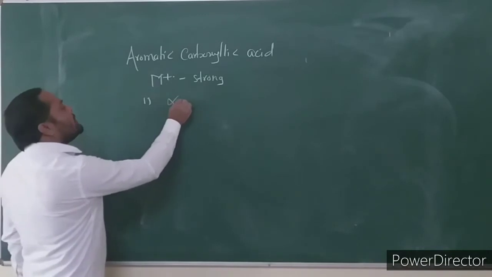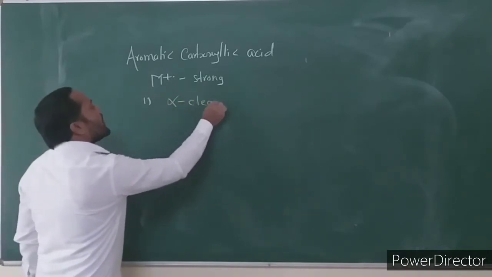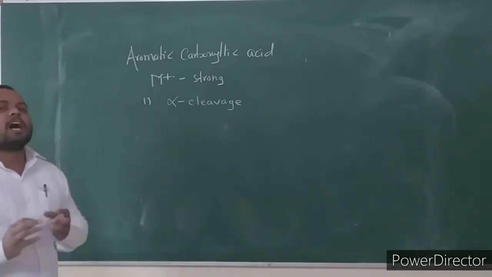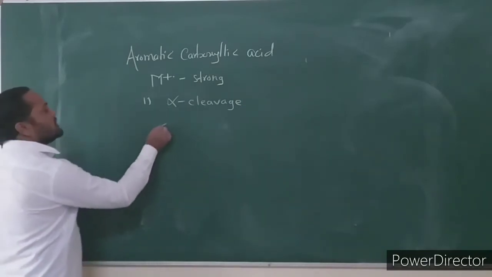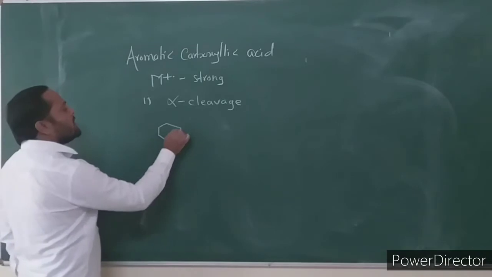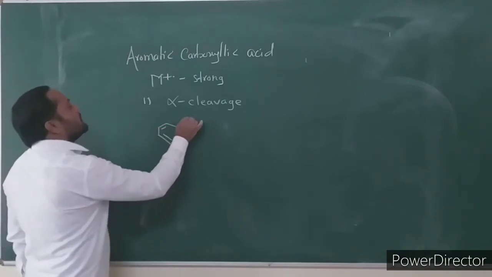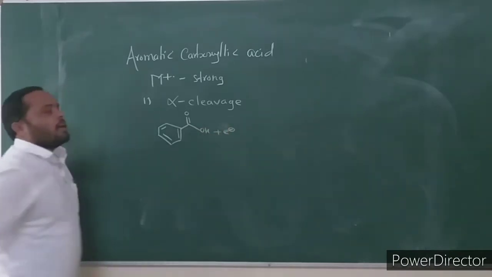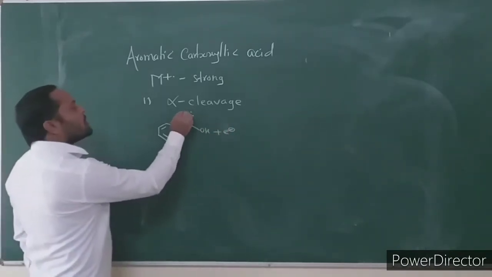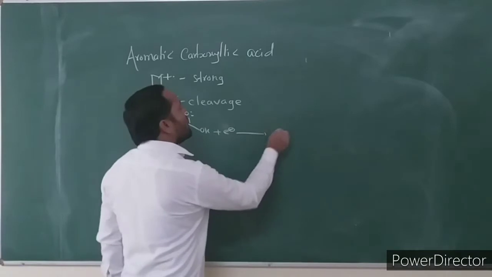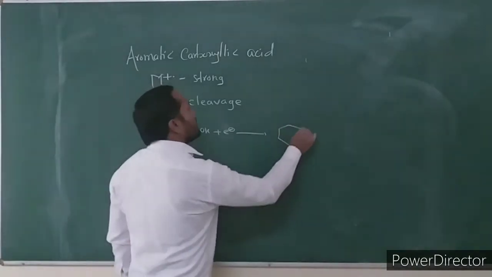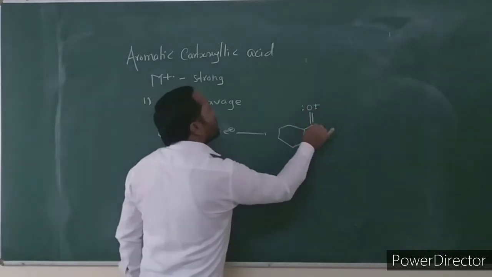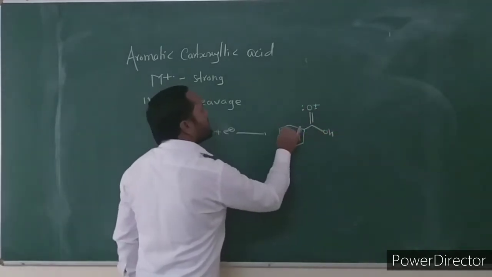The most common and principal mode of fragmentation in aromatic carboxylic acid is alpha cleavage. Consider this aromatic carboxylic acid. In alpha cleavage, first this carboxylic acid undergoes electron ionization and the molecular ion is formed.